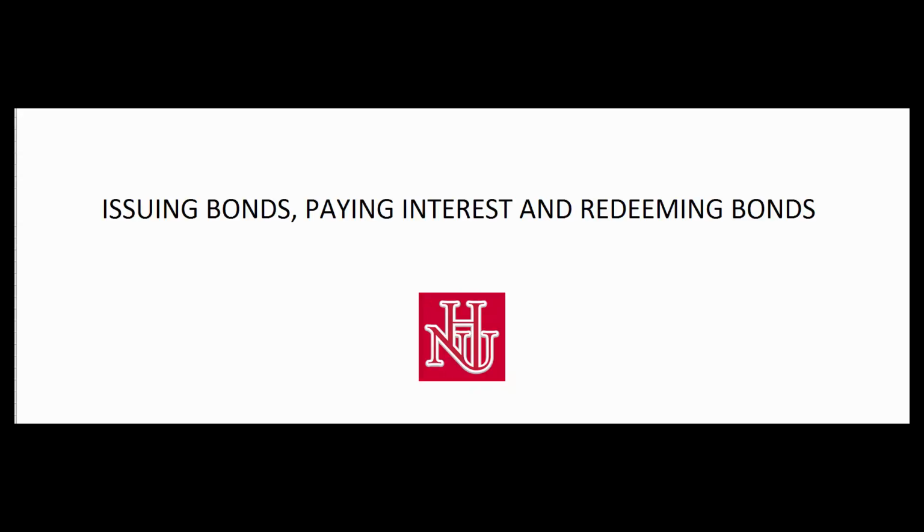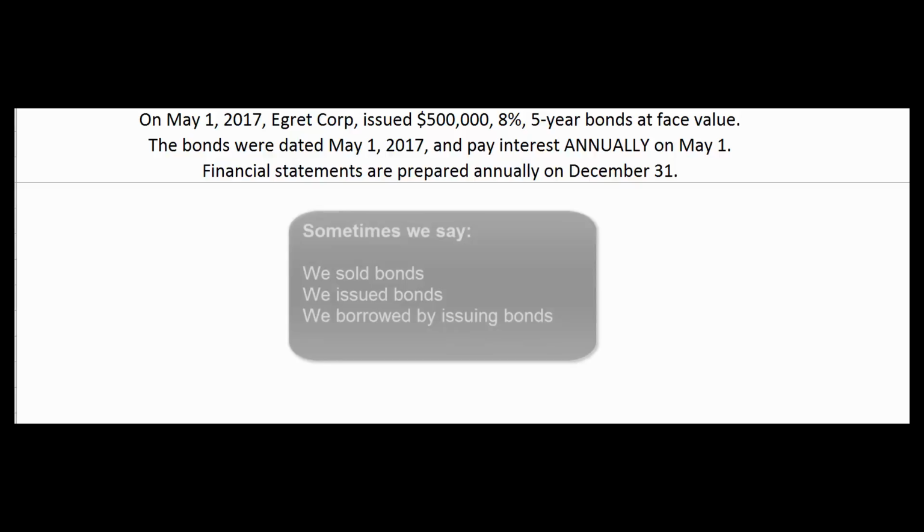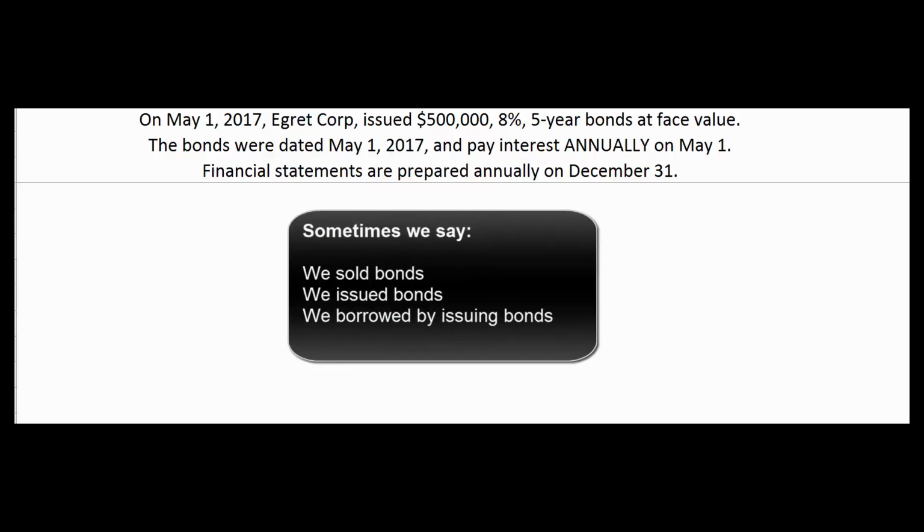All right, let's take a quick look at borrowing money by issuing bonds, accruing for interest on those bonds, and eventually redeeming those bonds. Let's pretend that on May 1st, 2017, Egret Corp issued $500,000 of 8% 5-year bonds. We might say they sold the bonds, we might say they issued the bonds, or we might say they borrowed the money by issuing bonds.